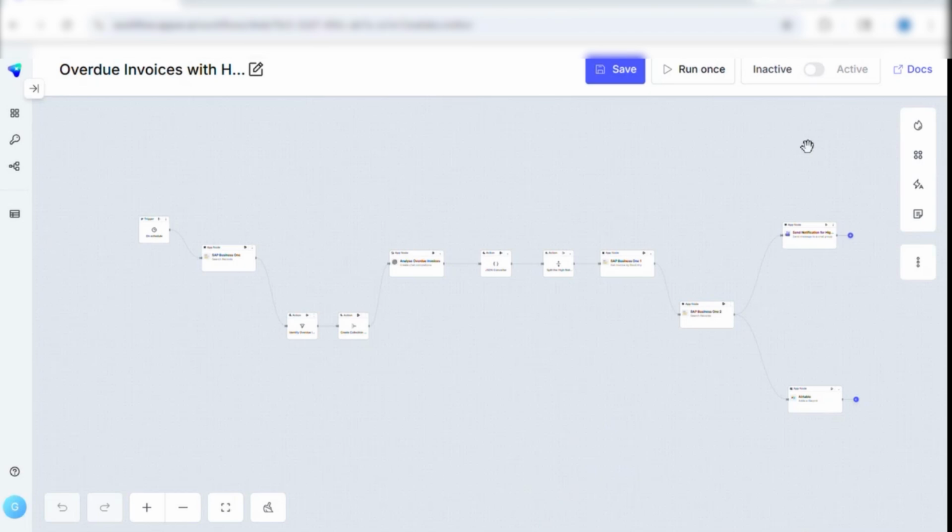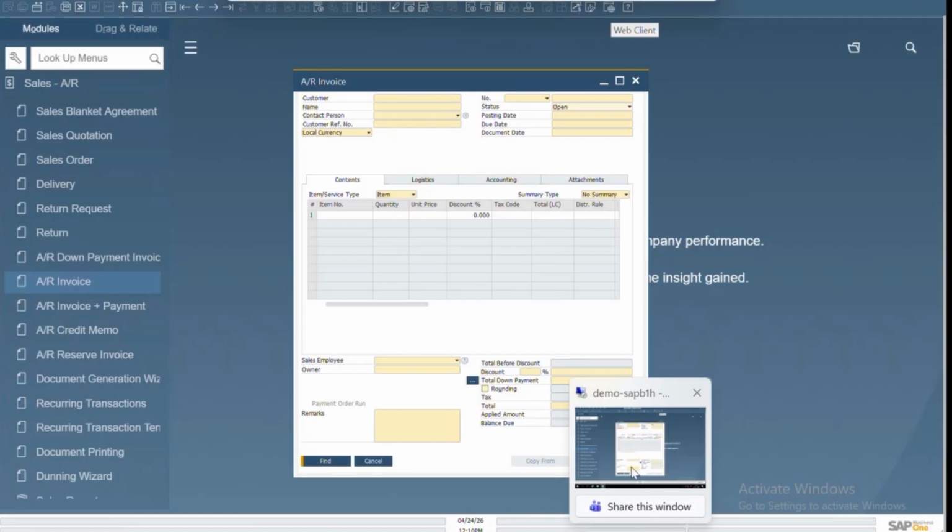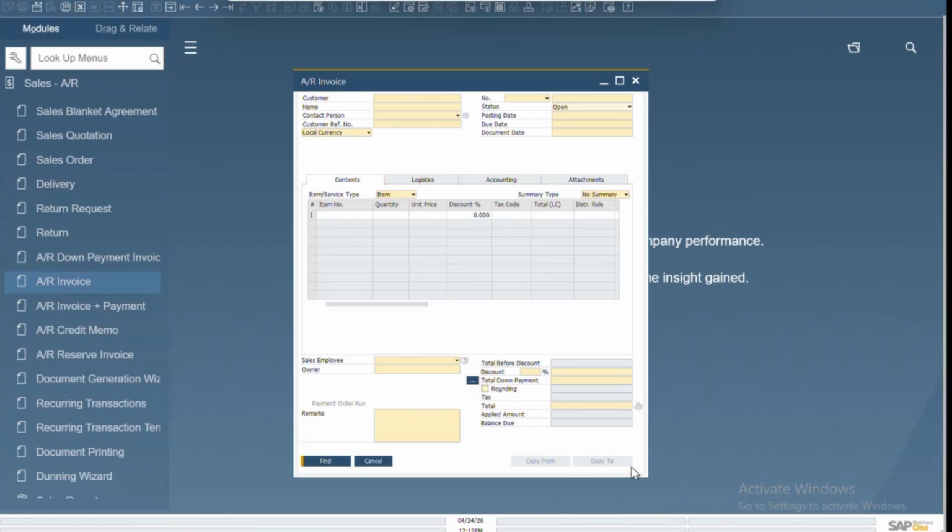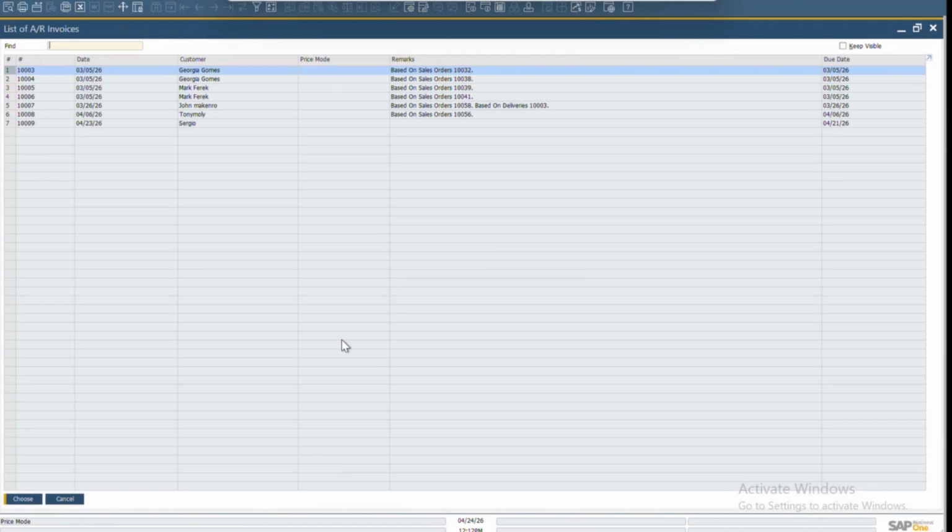Now, let me quickly showcase the steps of the workflow first. After that, I'll execute this flow, and based on that, it will send a notification to the respective stakeholder on Teams. Before explaining the flow, let me quickly go back to SAP Business One and open the invoice list. So as we can see, there are a total of 7 open invoices available in SAP Business One, and the doc numbers start from 10,003 to 10,009.